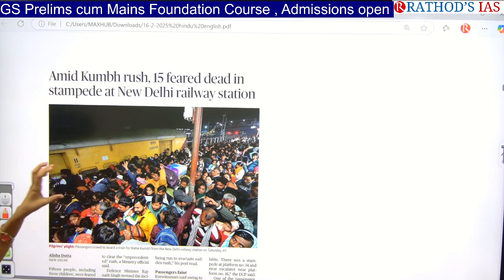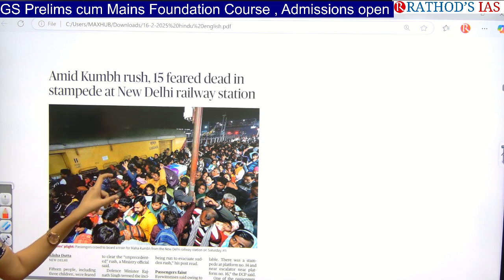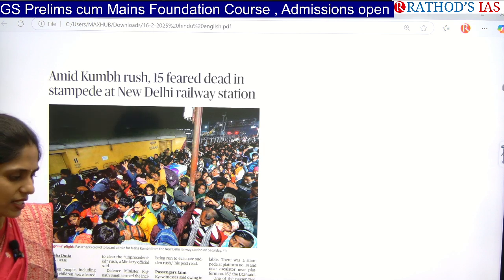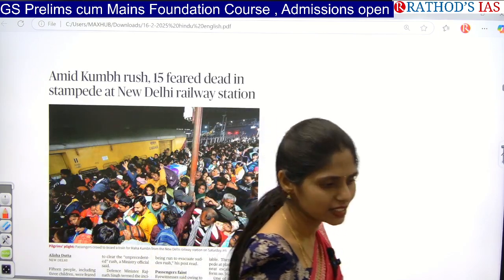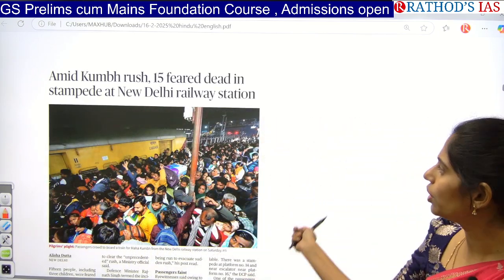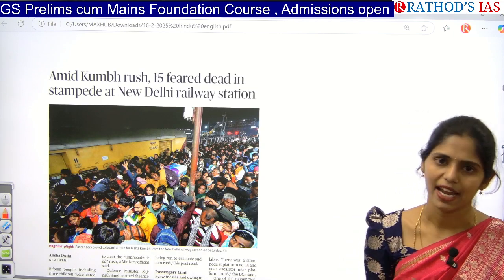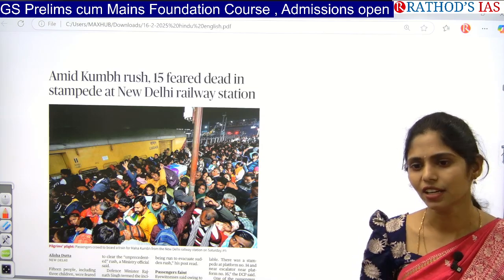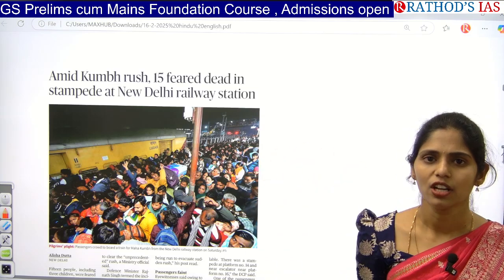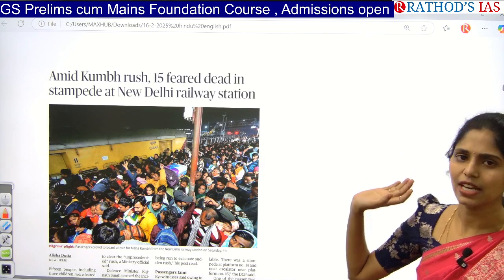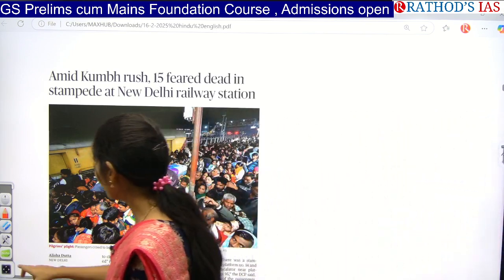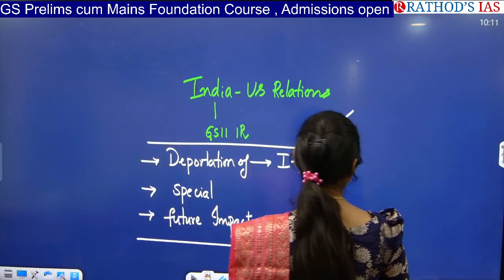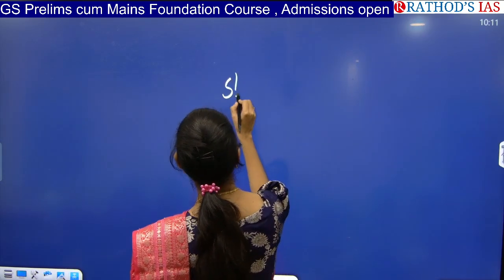Why did this stampede happen at the Delhi railway station? No one has stated the correct reason, but as of now the assumption is that two trains going to the Mahakumbh had been cancelled. Because of this, people rushed into whichever train was going to that area, and that led to the stampede. We have already studied this issue called stampede a number of times.